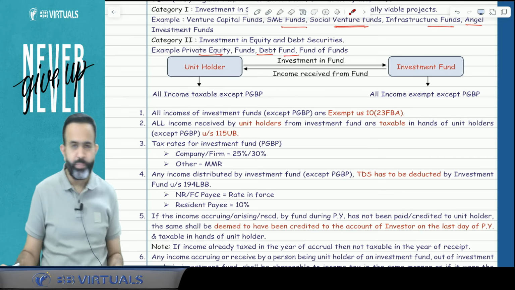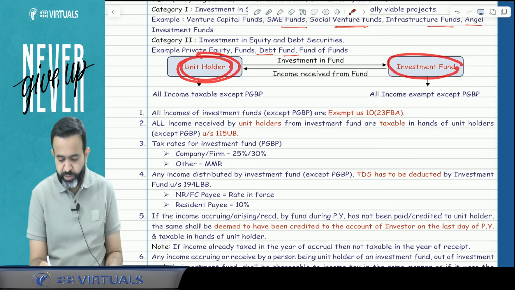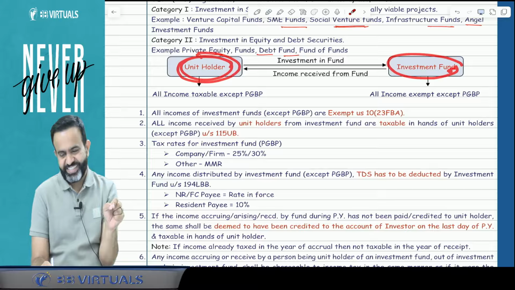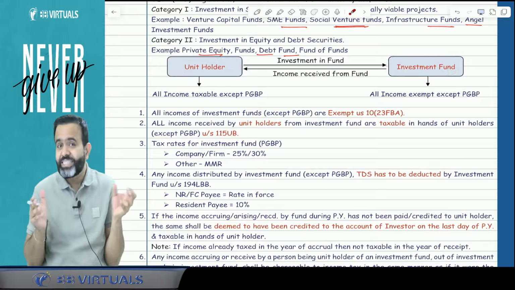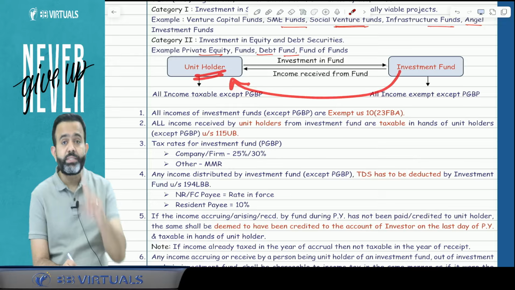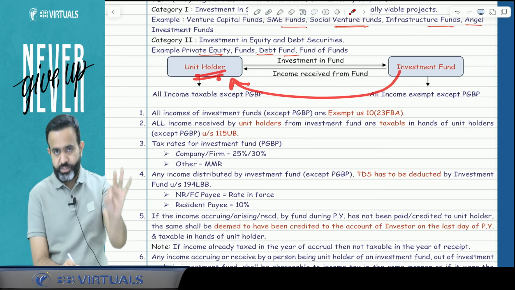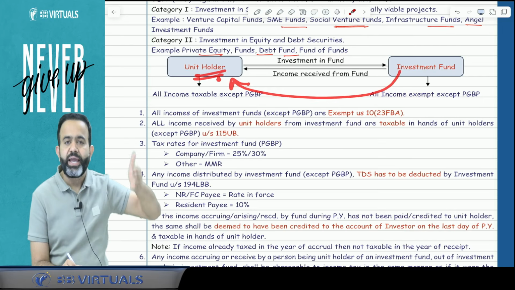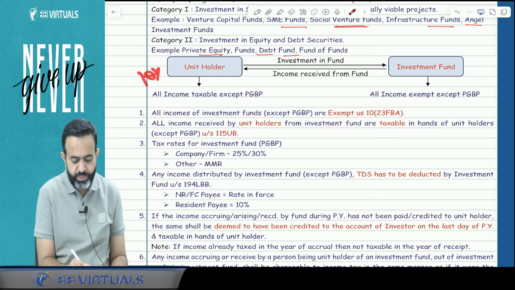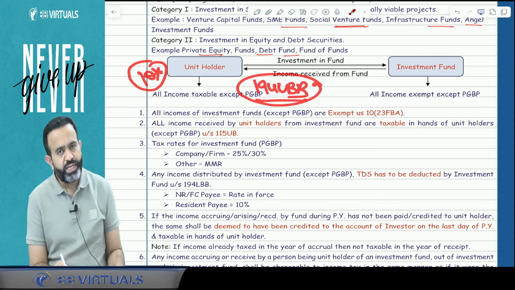Yes. Now one more point. All people pay attention. Sir, when income is taxable in the hands of the unit holder, when the investment fund gives the income to the unit holder, then it is taxable, so will TDS apply? The answer is yes. Here TDS is applicable, and guys, how TDS will apply, you know that. Suppose the investment fund pays the income to the unit holder and this unit holder is a non-resident or foreign company, then TDS is applicable as per rate in force. Means whatever rate is applicable for the unit holder, at that rate only TDS is applicable. But suppose the unit holder is a resident, then TDS is applicable at 10% under section 194LBB. So here TDS is applicable under section 194LBB.